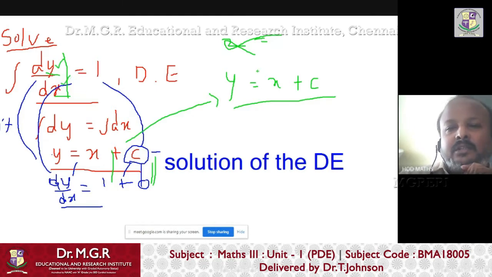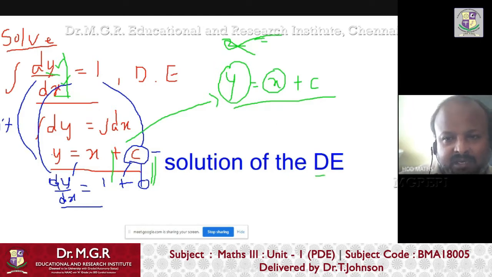It has only one independent variable x and one dependent variable y. Now I am talking about the ordinary differential equation. Later I will convert the same thing to the partial differential equation, because going straight to partial differential equations is difficult for you. So one independent variable and one dependent variable.